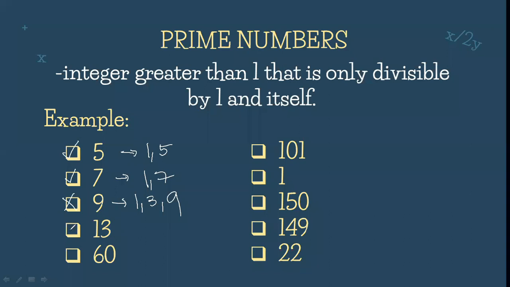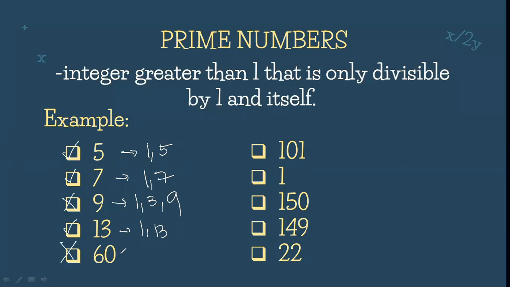Ang 13 po, prime po ba? Yes, it is. Why? It can be divided by 1 and itself, which is the number 13. Okay, ang number 16 po, prime po ba?